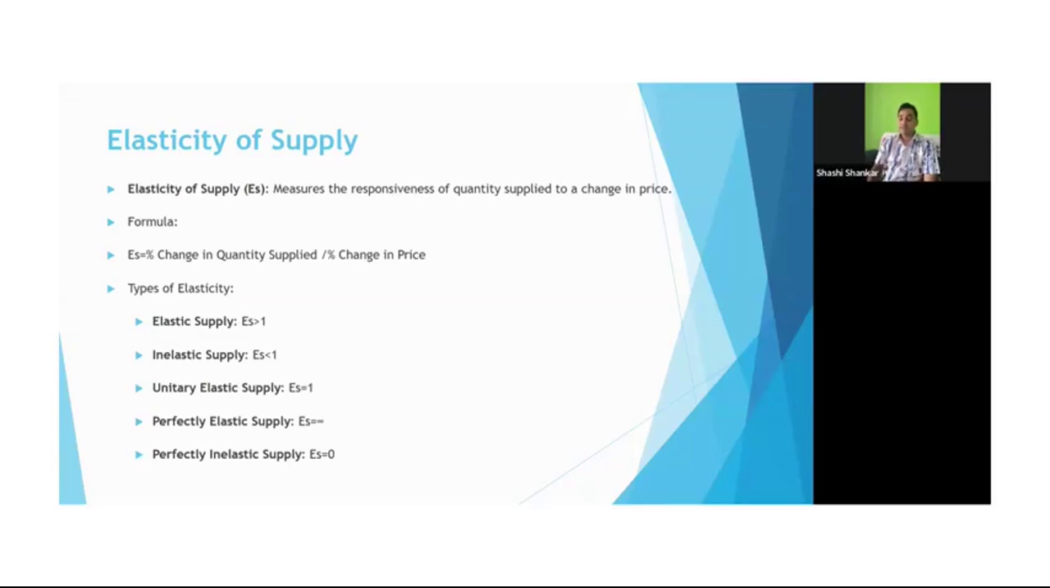Now the perfectly elastic supply: it is the kind of infinity case, where the elasticity is infinite. Perfectly inelastic supply is considered when the elasticity of supply is equal to 0. So one is elastic supply, second is inelastic supply, third is unitary elastic supply, next is perfectly elastic supply, and last is perfectly inelastic supply. These are the types of elasticity we normally study in elasticity of supply.